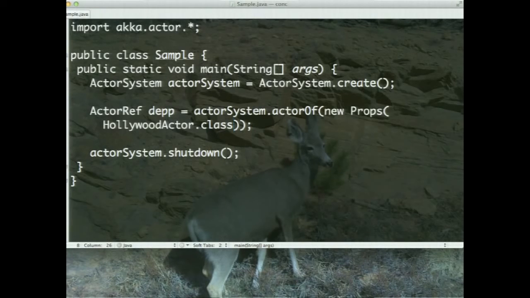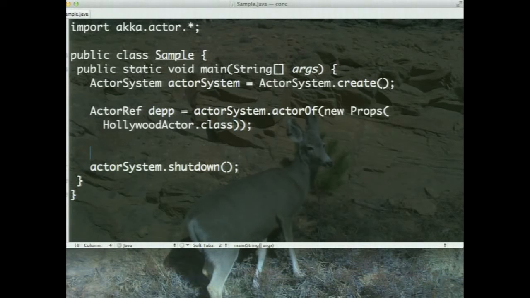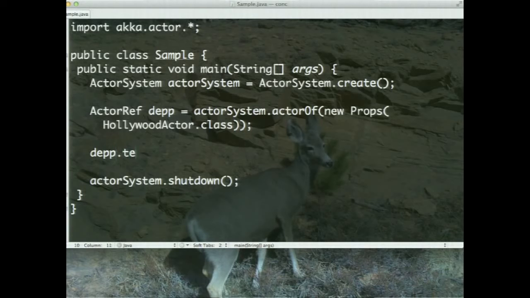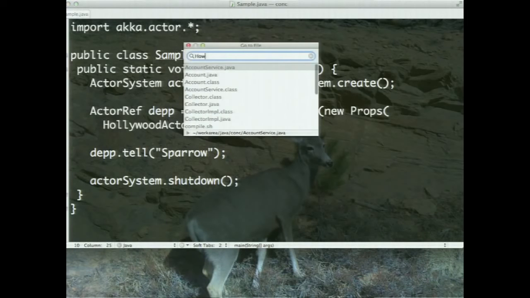And the reason is, you want the actor to be created within the library's managed code, so we can have the thread being managed by it automatically, isn't it? So now that I've created the actor, I'm going to say dep.tell, we're sending a message to him, and ask him to act the role of Sparrow for a minute. So that's all my code. Of course, I need to have the actor built up for me to run this part of the code before we go any further. Let's pull up the Hollywood actor here real quick.